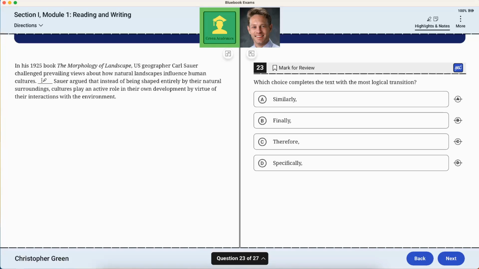It seems that this is a specific example that shows the details of challenging prevailing views. Yeah, as in instead of the prevailing, it's actually this. So specifically makes the most sense.